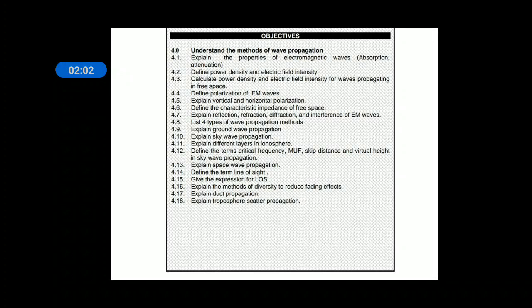Now we are going to discuss methods of diversity to reduce the fading effect.